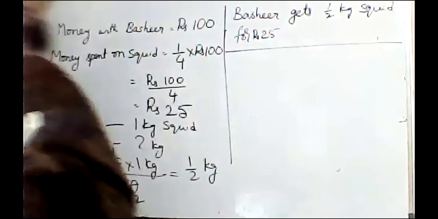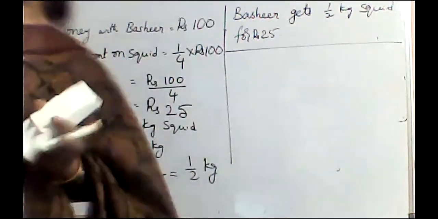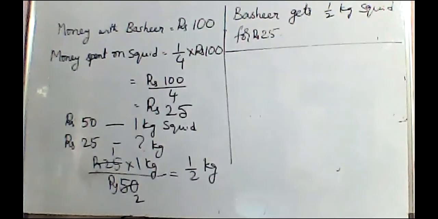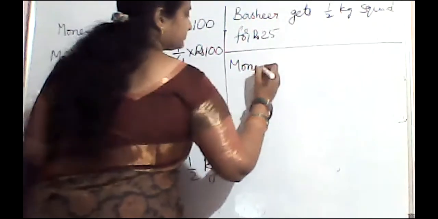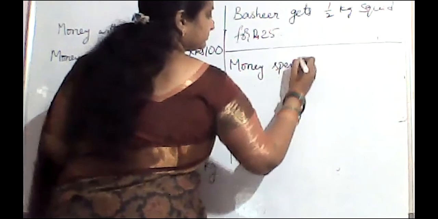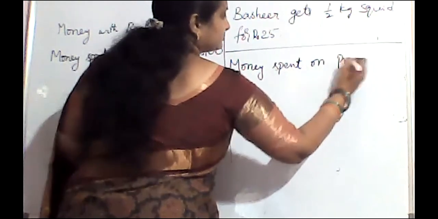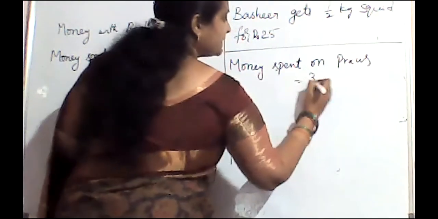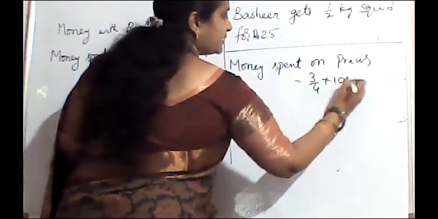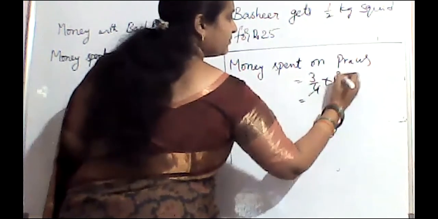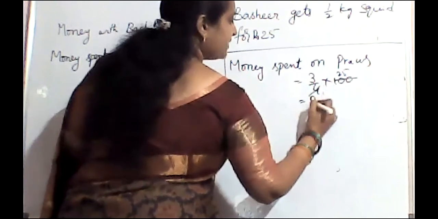What is the next question? How many kilograms of prawns did he buy? Money spent on prawns is 3/4 of 100, that means 75 rupees.